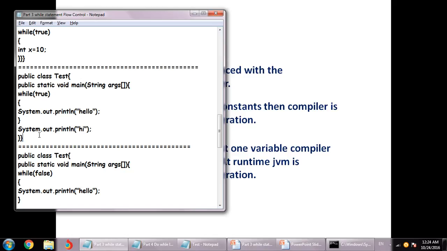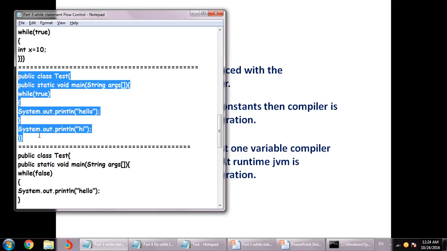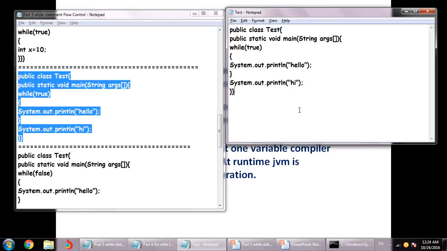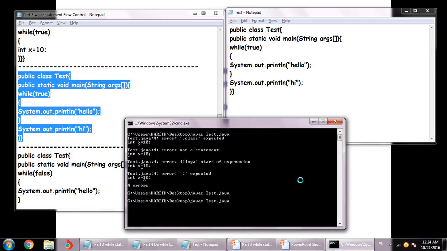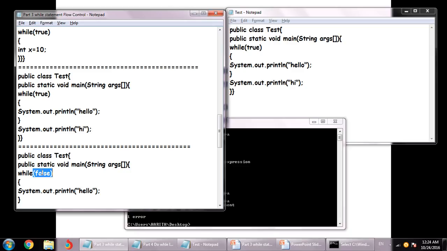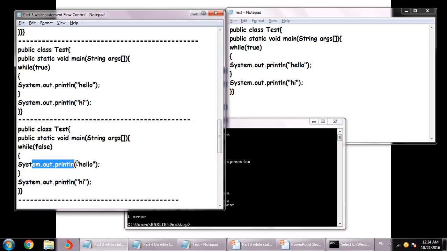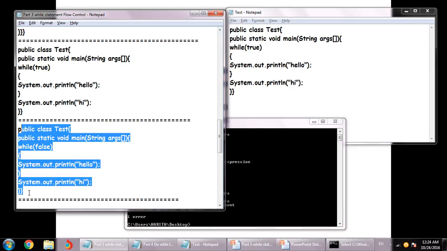To prove this, let's run this program. This is where I have to paste it down, save it quickly, and see, this is the error: unreachable statement, right? This is unreachable because the value over there is true, so it's not going to come out of that loop. Now next, if this is false, what's going to happen is that this statement will never be executed. So again, this statement will not be reachable, and the same error will be flagged, but the line will be different.